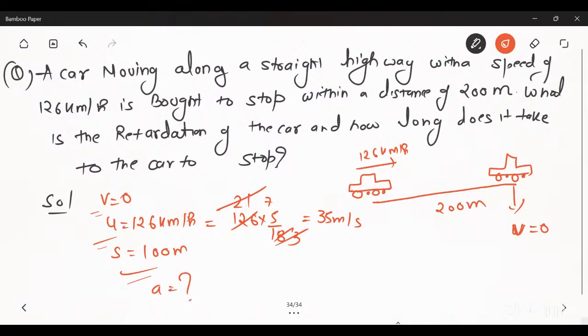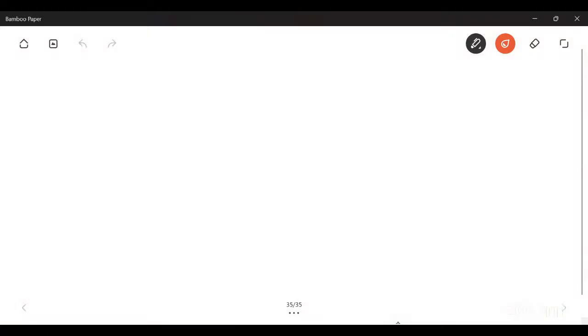So what is the formula in which all four variables can be used? That formula was v square minus u square equal to 2as. v is equal to 0, u is equal to 35, so minus 35 whole square is equal to 2 into acceleration, which we did not know, and the distance is 200 meter.